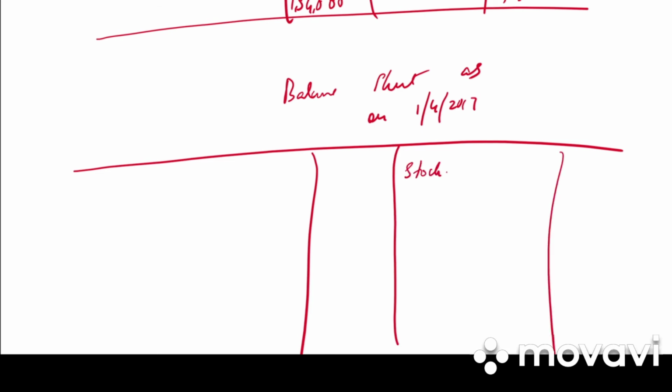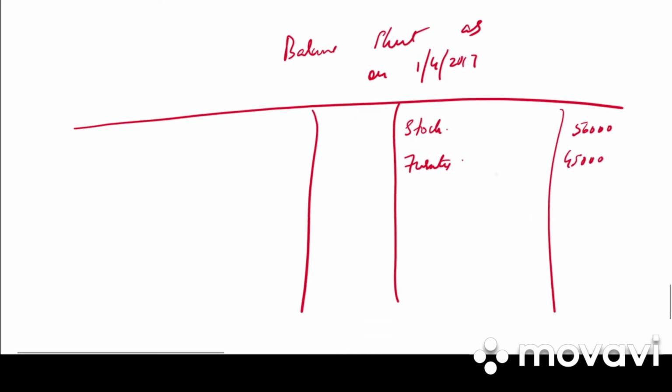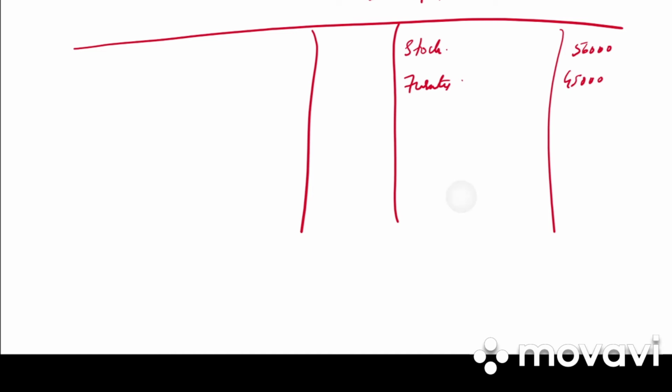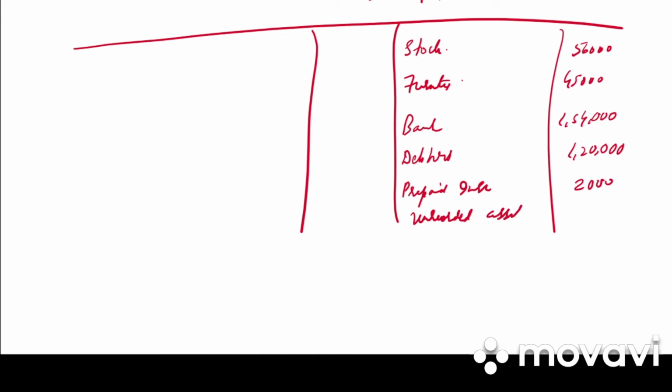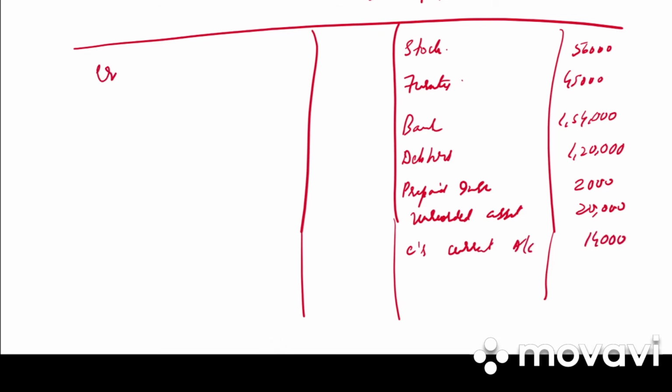We have stock 56,000, furniture 45,000, bank 1,54,000, debtors 1,20,000, prepaid insurance 2,000, unrecorded asset 20,000, C's current account 14,000. Then on liabilities we have creditors